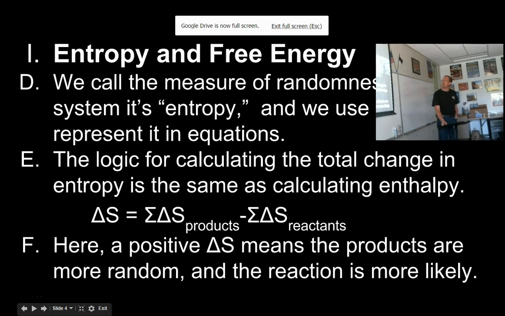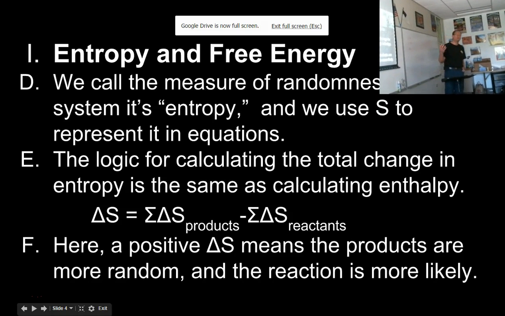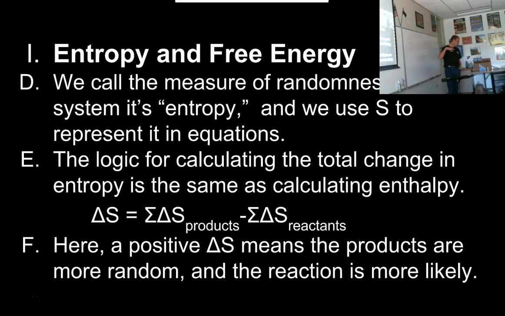Okay? So reactions that absorb heat are endothermic. Reactions that give off heat are exothermic. And the majority of the time, spontaneous reactions are exothermic. They give off heat. But some that absorb heat, like that one I just showed you, can still happen if the chaos is in favor of it.